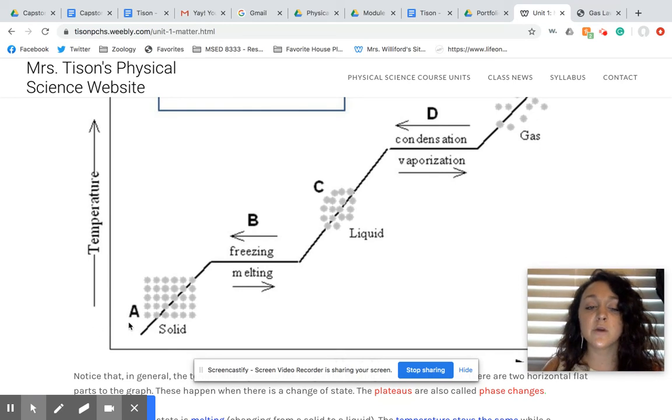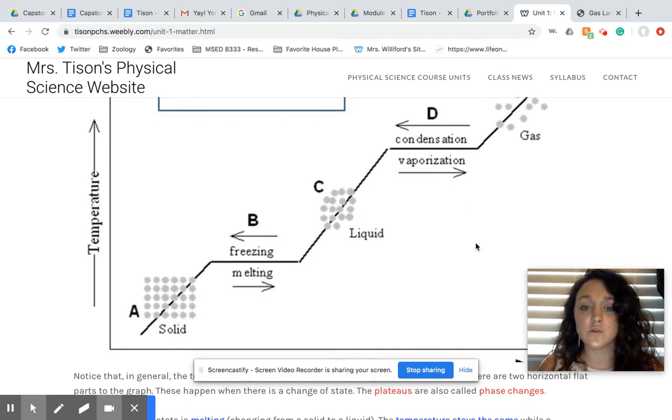As we go from a solid to a liquid to a gas and heat energy increases, we see that we are absorbing energy. We're absorbing that heat. As we cool it down, we're releasing it. And don't forget, on the flat lines, that's where your phase change is happening. So we see two states of matter at once. We see some solid, some liquid. But remember, temperature is not changing here because we're right at our melting point. We're right at our freezing point. Things are changing, but temperature is staying the same. And here we heat it up, heat it up, heat it up, and we get to our boiling point, things are staying the same.